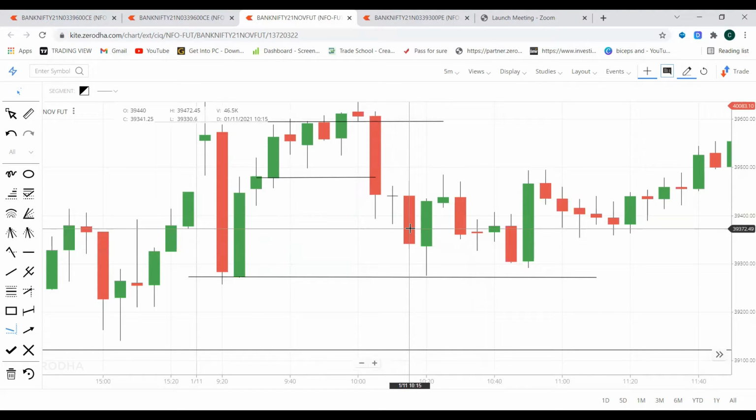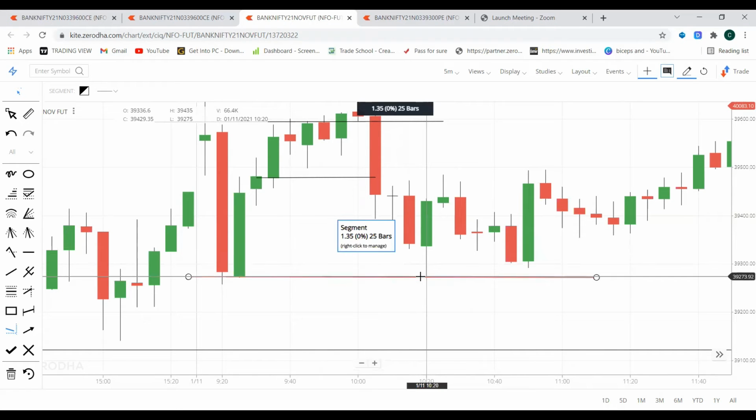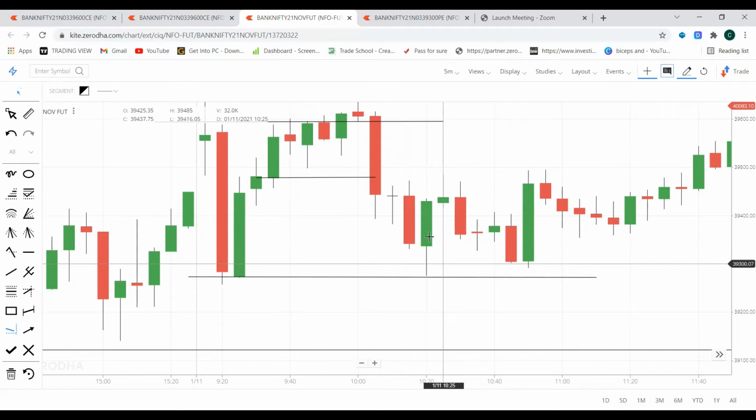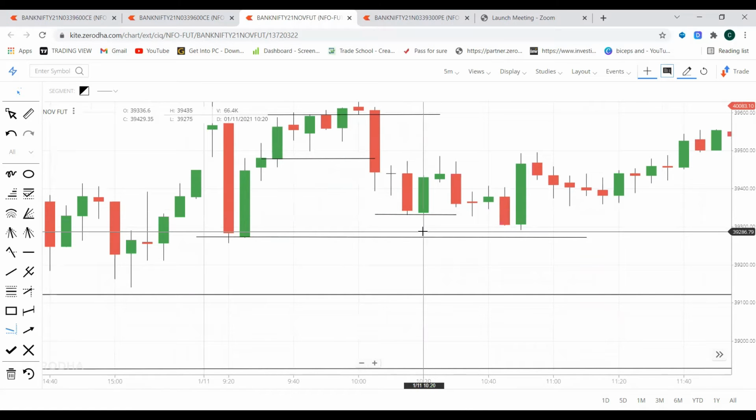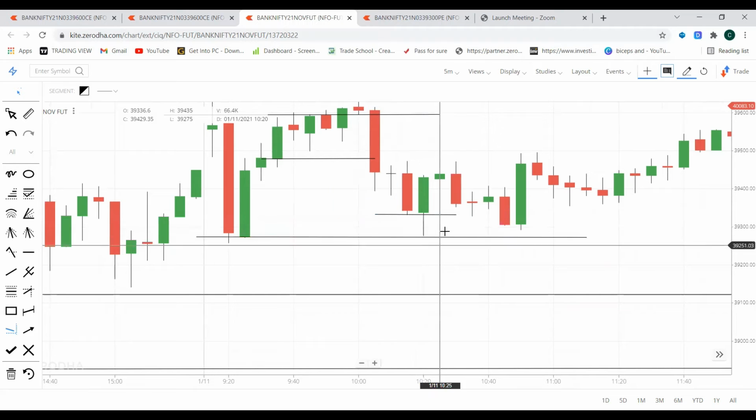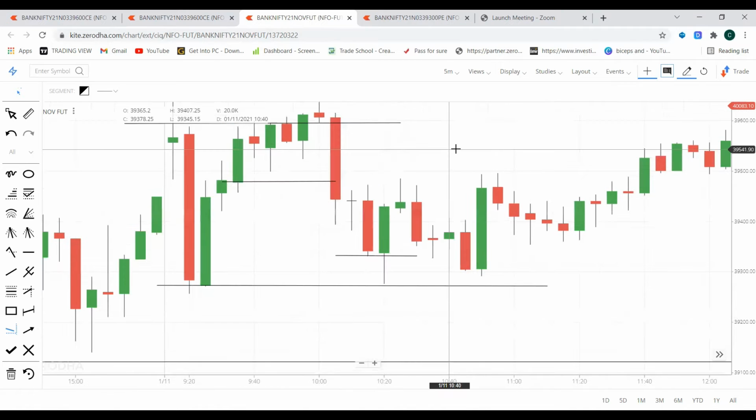My entry price was around above 387, which went nearly 30 points up, but after that it started reversing. So I booked 15 points in this trade with two lots, and the other two lots I kept holding, keeping the stop loss cost to cost. But this trade gave me 15 points for two lots only. After that it didn't make a good rally.